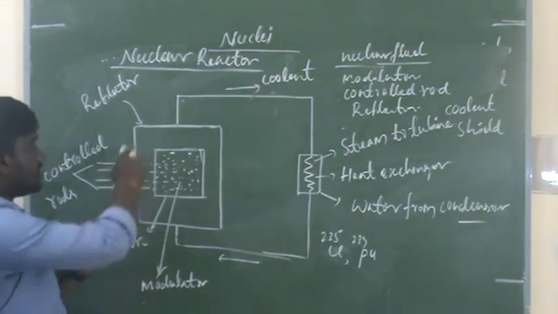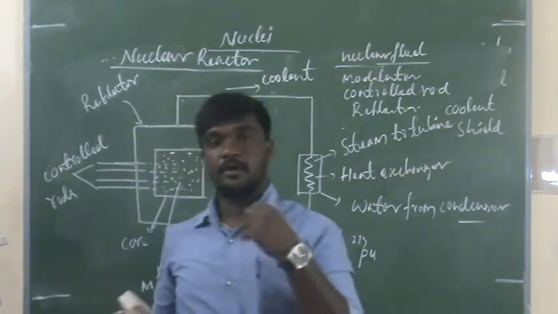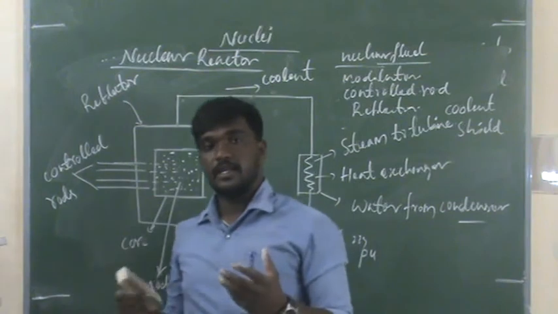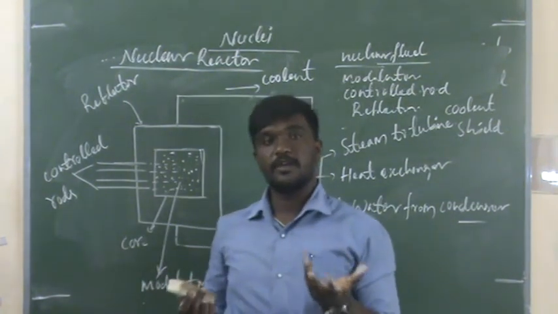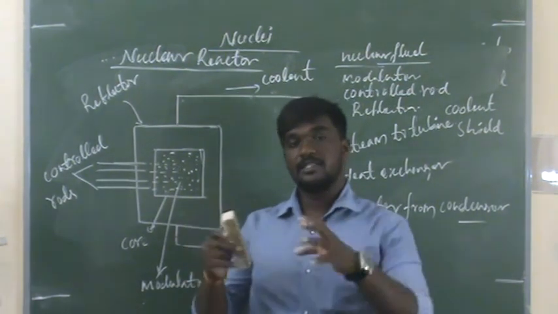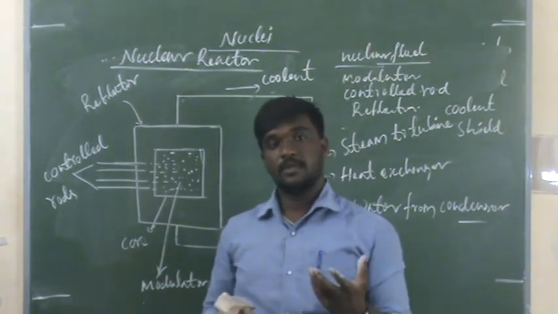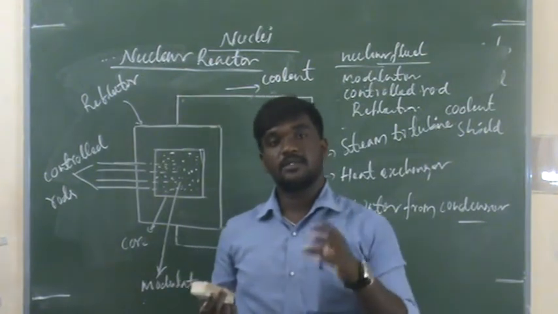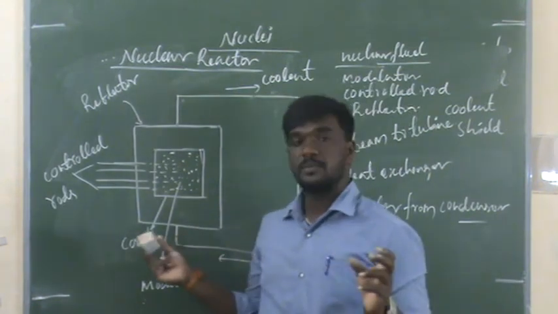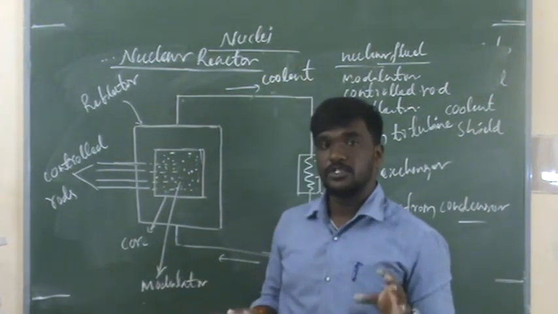And the shield means it protects the persons who are working in front of the nuclear reactor. In the nuclear reactor, some large amount of reactions are going on, and it releases harmful radiations. So the shield protects from those radiations, whether it is laborers working there or any person. It protects the person from harmful radiation from the reactor. That is the function of shield.